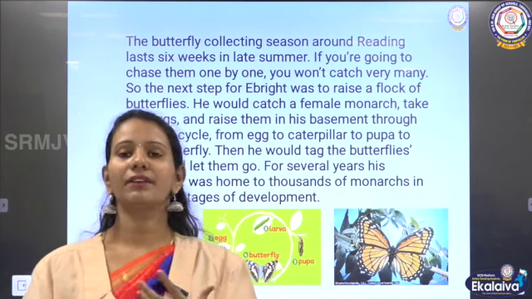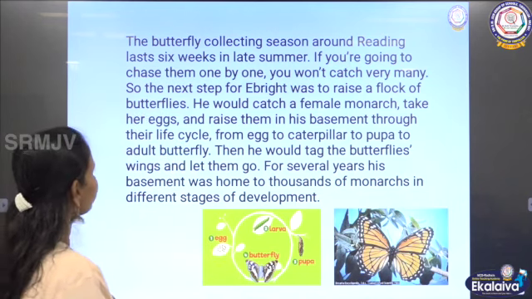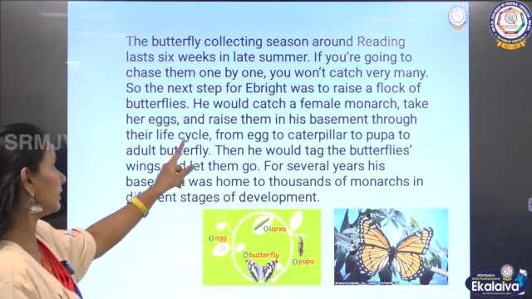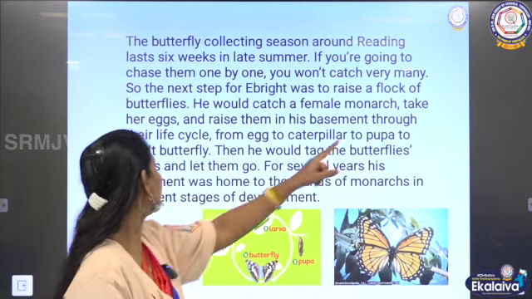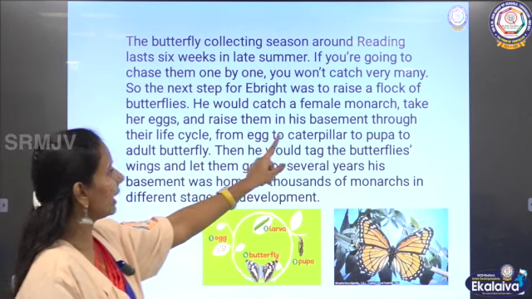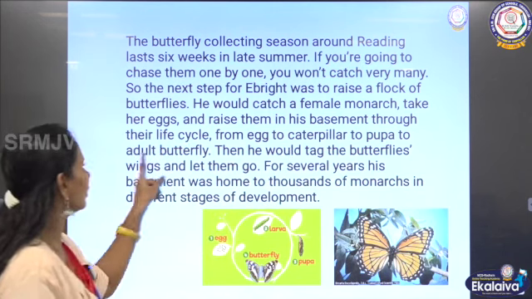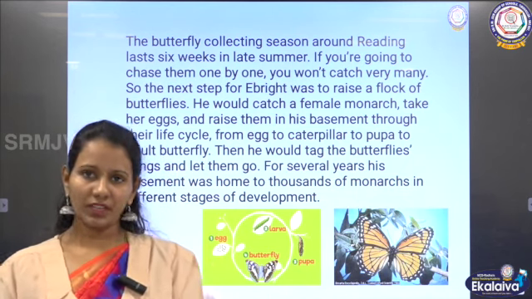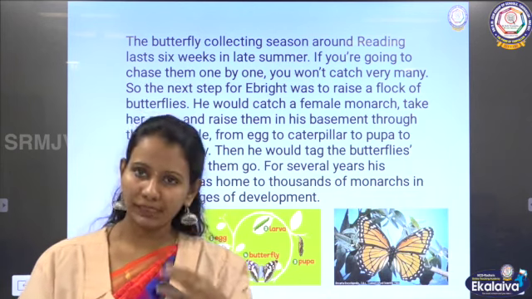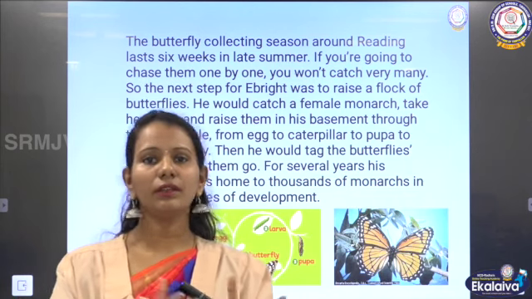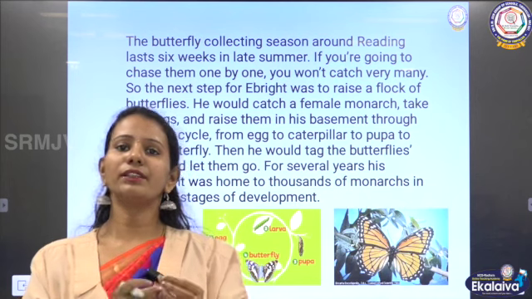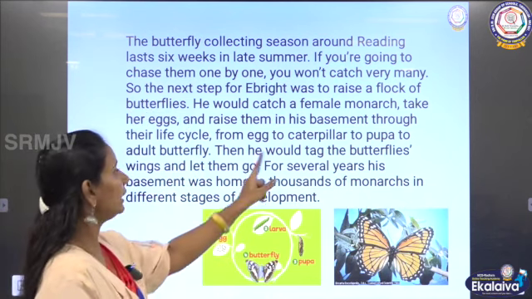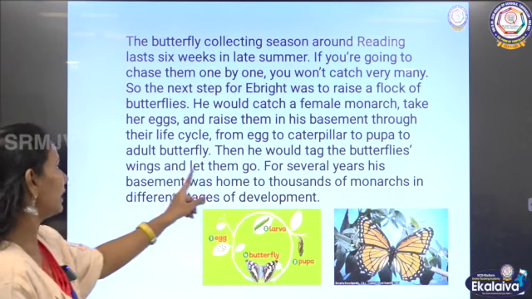He started raising butterflies. He would catch a female monarch, take her eggs and raise them in his basement through their life cycle, from egg to caterpillar to pupa to adult butterfly. So, this boy would take a female monarch butterfly, take her eggs, grow the eggs, complete the cycle. Then at the end of the cycle, he would get a handful of butterflies, tag all the butterflies and let them out. Then he would tag the butterflies' wings and let them go.